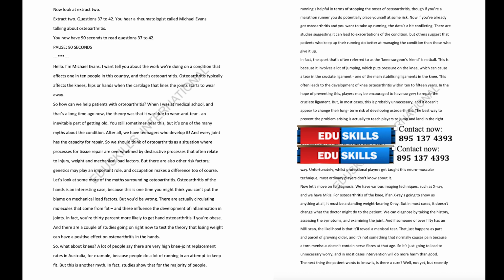In the hope of preventing this, players may be encouraged to have surgery to repair the cruciate ligament. But in most cases, this is probably unnecessary, and it doesn't appear to change their long-term risk of developing osteoarthritis. The best way to prevent the problem arising is actually to teach players to jump and land in the right way. Unfortunately, whilst professional players get taught this neuromuscular technique, most ordinary players don't know about it.